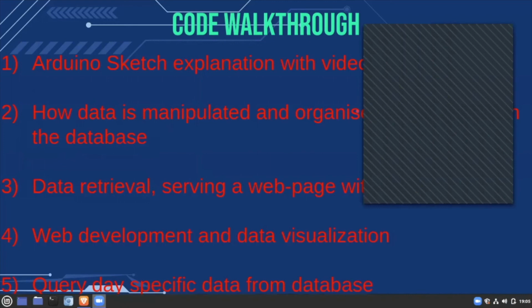So this was an overview of how the code works. If anyone has any questions or doubts regarding how it works, you can ask them now.